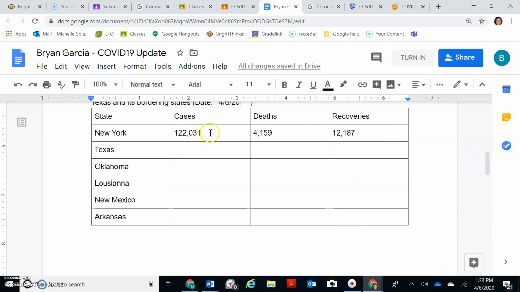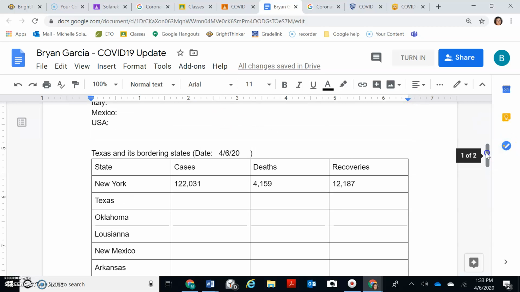Texas and bordering states. We put New York in there because New York is not a bordering state, but New York actually is really interesting. So there's actually an error in the title. Technically, this is Texas and its bordering states and New York. There we go. So anyway, Oklahoma. How many deaths in Oklahoma? Put it right there. I'm sorry, how many cases? Put it there. How many deaths? Put it right there. How many recoveries? There. Why do we want to know this? Take a look.